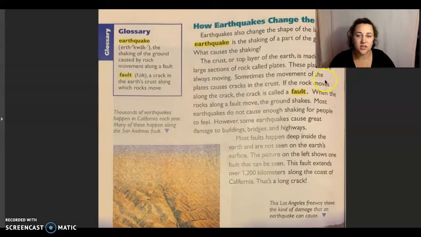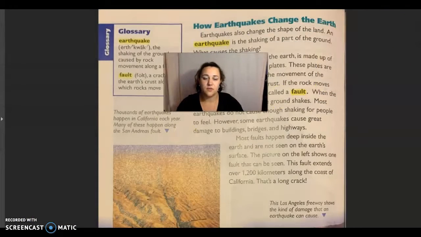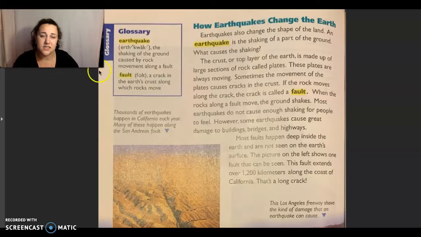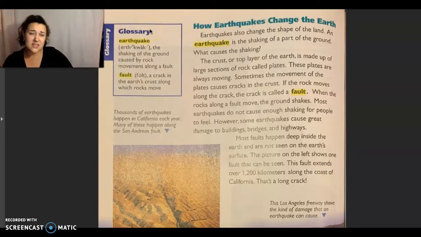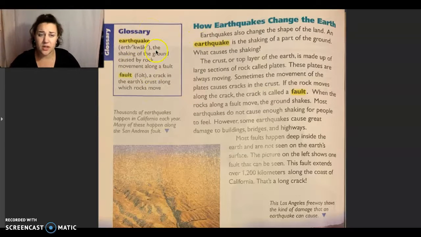Let's get started. So the first thing I see is we have a glossary here. So again, that tells us some words that are important and we might not know. So earthquake, the shaking of the ground caused by rock movement along a fault. So kind of like we said, when you feel shaking in the ground, we're actually going to talk more about the rock movement and the faults today, so don't worry about that just yet.